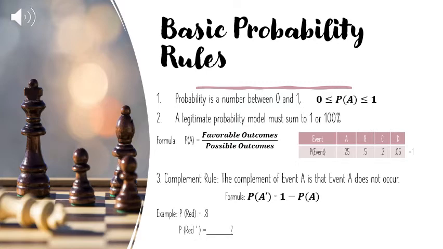The third rule is the complement rule. The complement of event A is that event A does not occur. So to find the complement of event A, you would just do 1 minus the probability of A occurring. An example of this is if event A is the probability that you get red. The probability that you get red is 0.8. So what is the probability that you don't get red? Or what's the probability of the complement of red? And you would just do 1 minus 0.8 and you get 0.2.